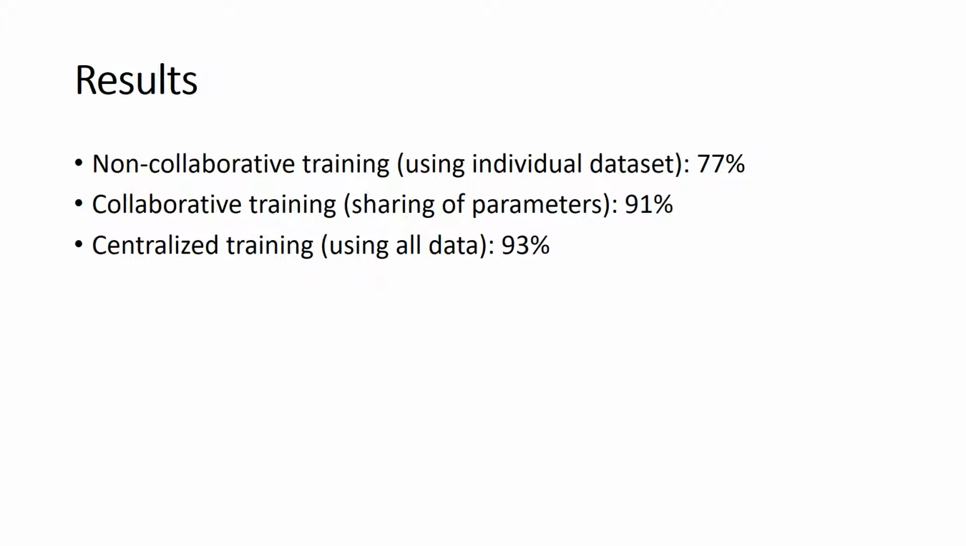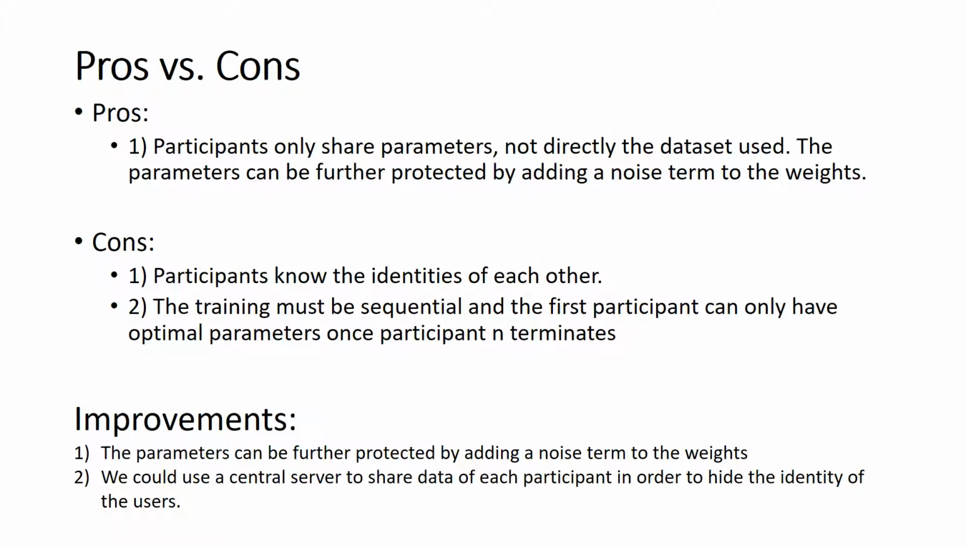The results of this approach are pretty close to decentralized training, and the participants don't share any dataset with each other. However, the participants will know about the identities of each other, and this training can only be done in sequential order.